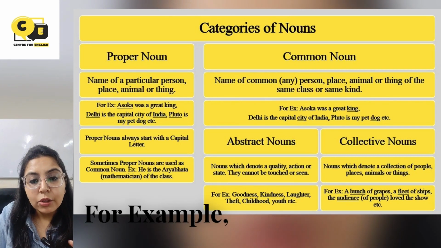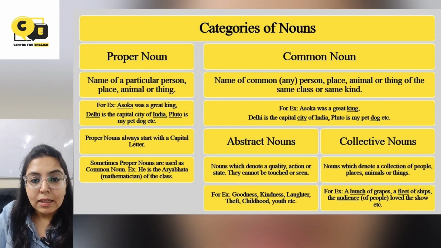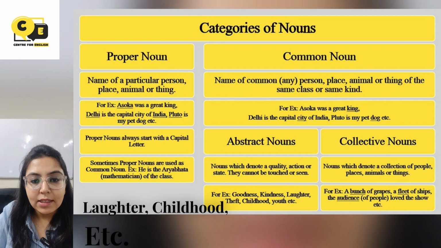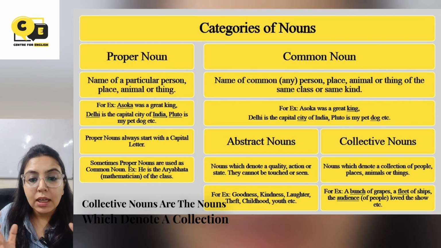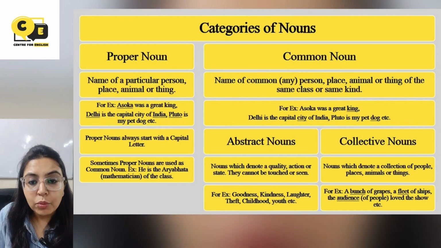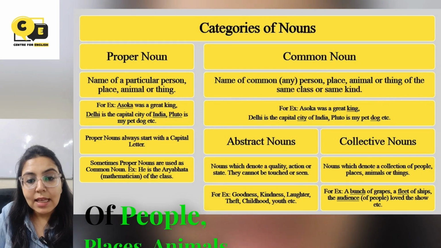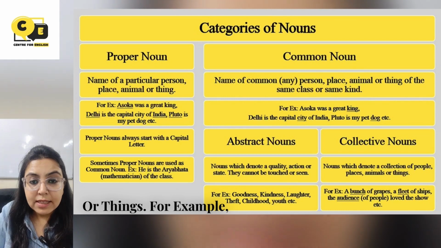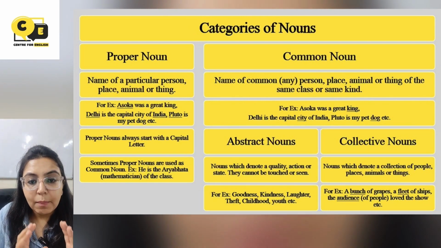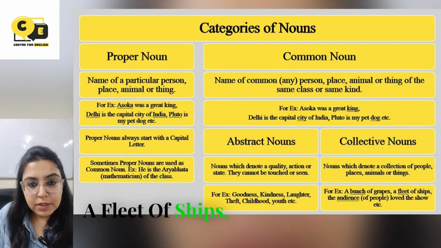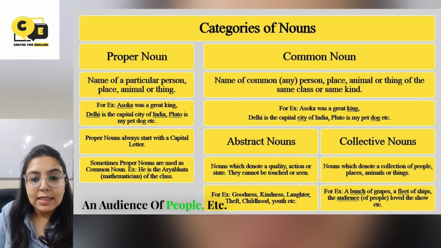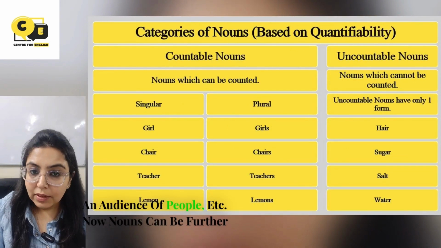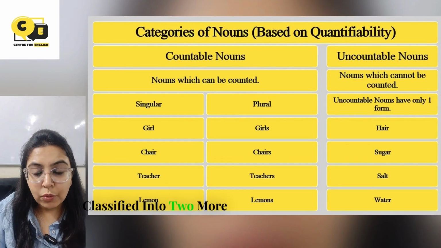For example, goodness, kindness, laughter, childhood, etc. Collective nouns. Collective nouns are the nouns which denote a collection, यानी समूह of people, places, animals or things. For example, a bunch of grapes, यानी grapes का एक bunch. A fleet of ships, a crowd of people, an audience of people, etc.